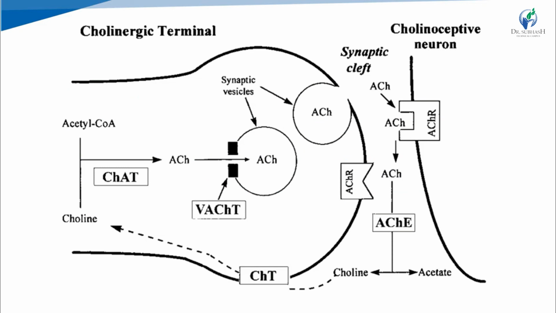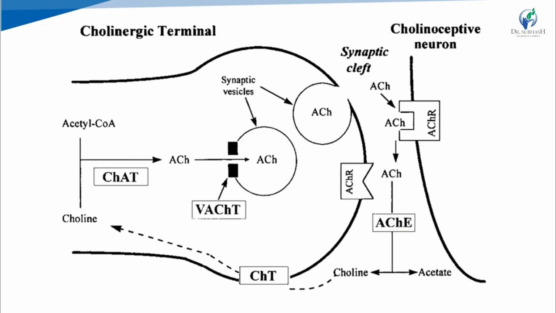So we can summarize the neurochemistry of acetylcholine in this figure. See here, students, from choline and acetyl coenzyme A, with the help of ChAT, choline acetyltransferase enzyme, acetylcholine is biosynthesized, then it is stored in synaptic vesicles by the vesicular acetylcholine transporter.